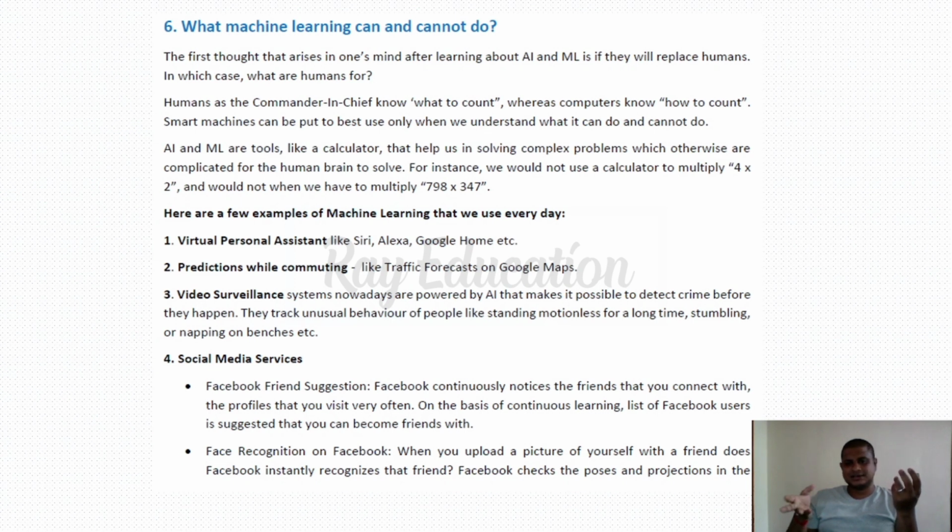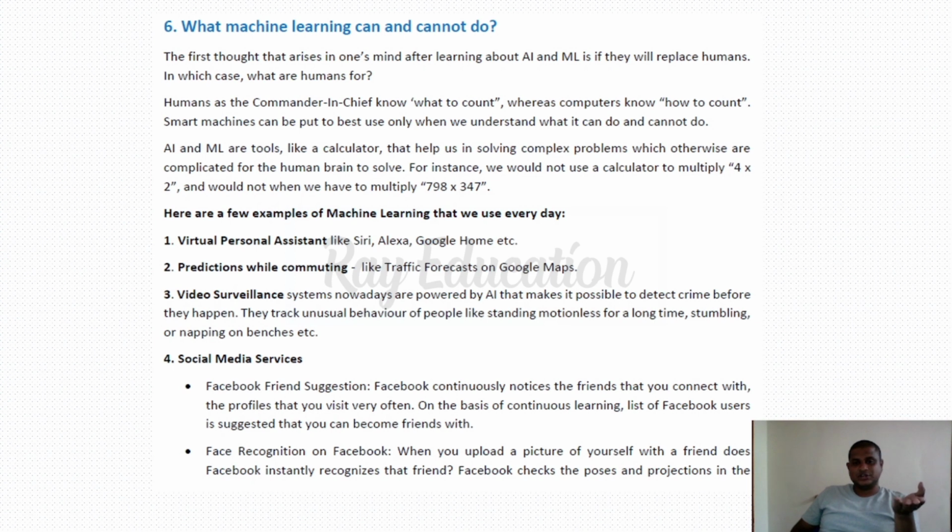Then a few examples: the virtual personal assistant, VPA, like Siri, Alexa, Google Home, etc. Predictions while commuting, like traffic forecasters and Google Maps. In our Chennai, you see a lot of traffic signals and traffic cameras. If you violate any road rules, if the bike or the car crosses the signal, it automatically captures the number plate and compares it to its database. According to the database, whose name is registered and what his address is, everything is extracted, and it automatically sends the summons to that address. So this is known as predictions while commuting. The best example we can give is Chennai traffic.